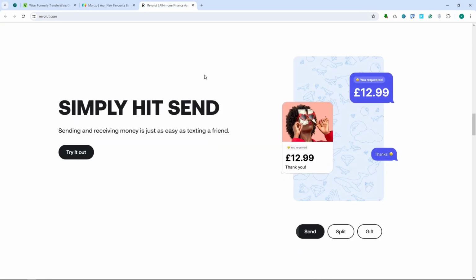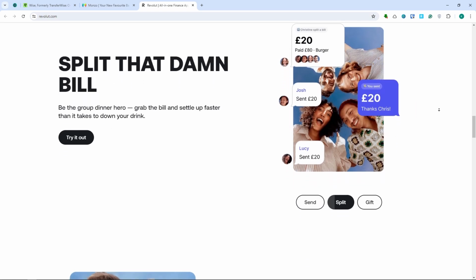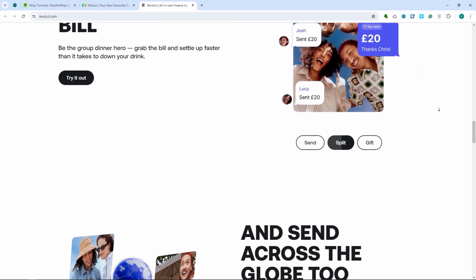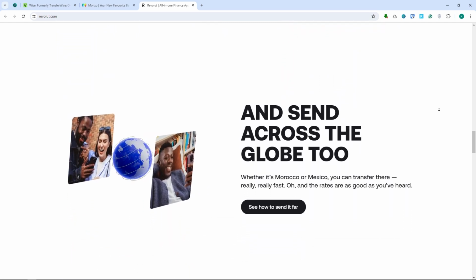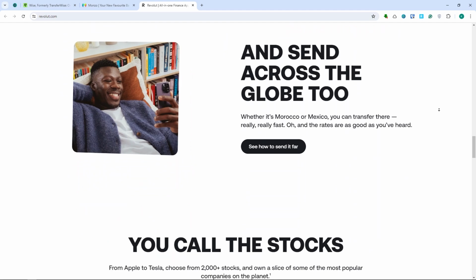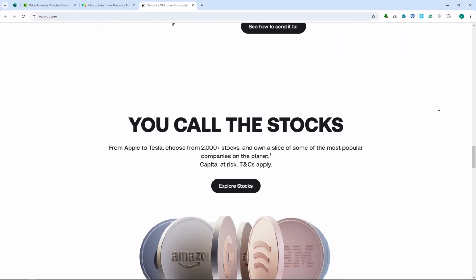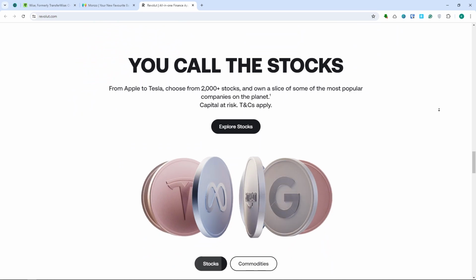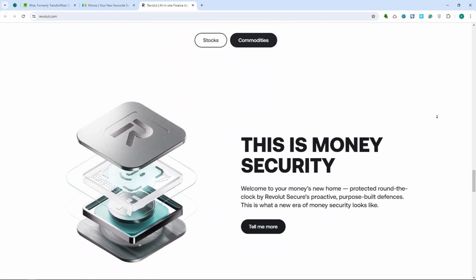While in Revolut, you would have multi-currency accounts with competitive exchange rates. You would also have fee-free spending and ATM withdrawals up to certain limits. Plus, you would have cryptocurrency and stock trading for premium users. You would also be able to customize security features and get premium-looking concierge services.